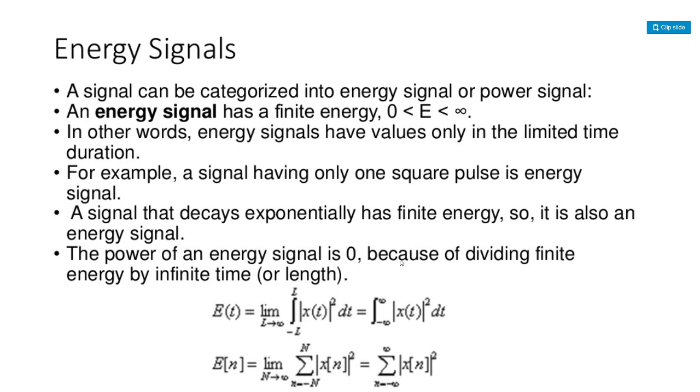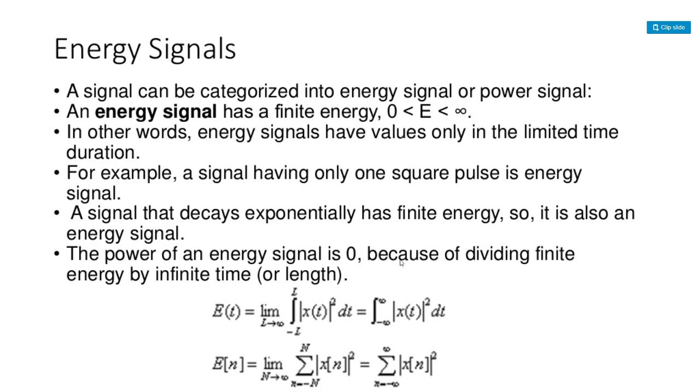And coming to the discrete time energy signal, E of n equals to... In the case of continuous time signals, the energy can be calculated by making use of integration, because continuous time signals exist at every instant of time, so we can make use of integrations. Coming to the energy signal with respect to discrete time, what is it? The signal will be there at discrete instants of time only.